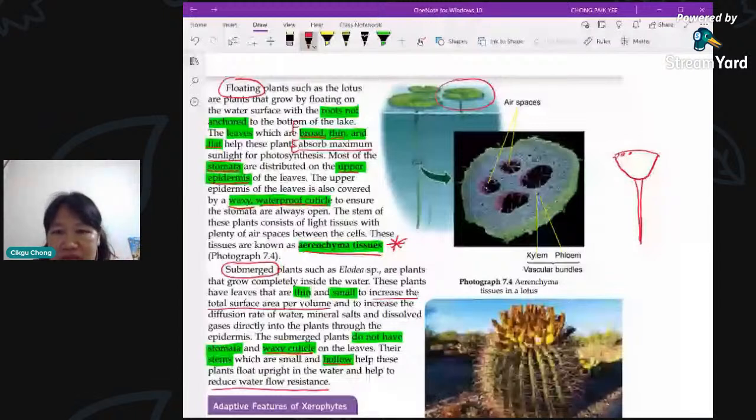The stem is like this, and you cut across the stem. So this is the one we buy to eat, right? You call it lotus seeds. Okay. So parenchyma. Remember the name? Parenchyma tissues. So they are able to make it float.